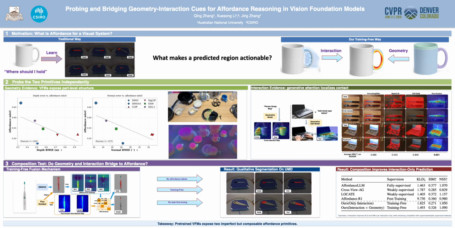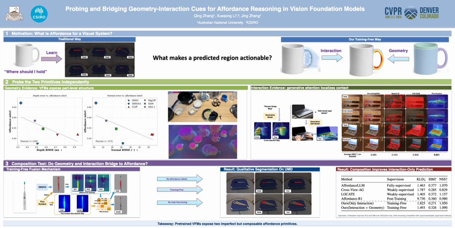The final section asks whether these two primitives can be composed. This is the key test of our argument. We use DINOv3 features to obtain part-level geometry cues and FLUX Context verb attention as the interaction cue. We then select geometry components that best align with the interaction prior and fuse them into an affordance map. This pipeline is training-free. It does not use affordance labels, task fine-tuning, or test-time adaptation.